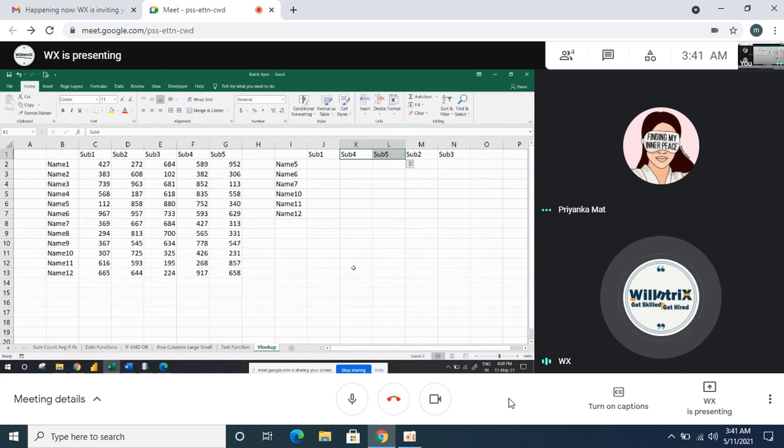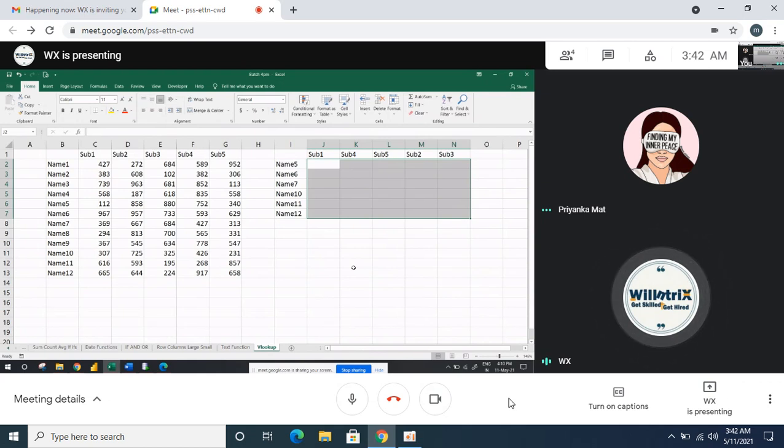If you have this kind of data, what you can do is go to the name file, copy the data and paste it here, correct? Subject 4 and name 5, copy and paste it here. If you do this manually, it will take much time, it's a headache even. So we have to pull the data from one data set to another.